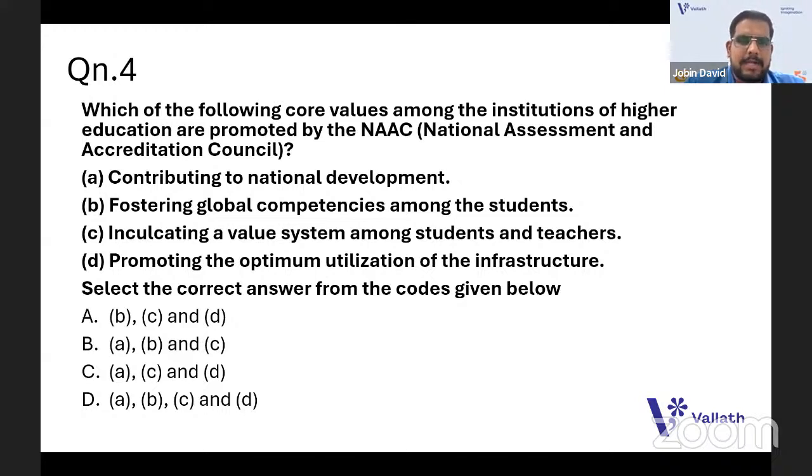Is NAAC contributing to national development? Do you agree with all those things? Yeah, I will go with ABC. Contributing to national development, fostering global competencies among students, and inculcating a value system among students and teachers are the core values of NAAC. It's ABC.